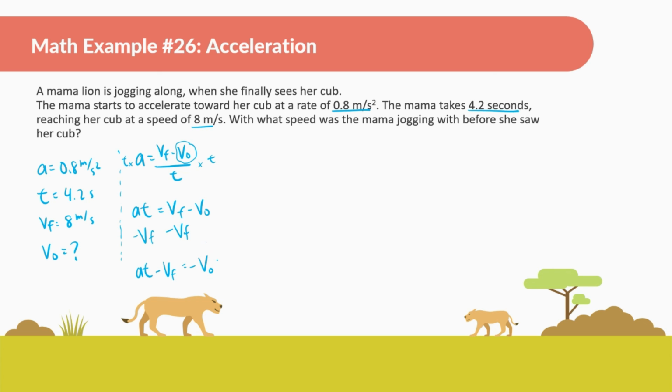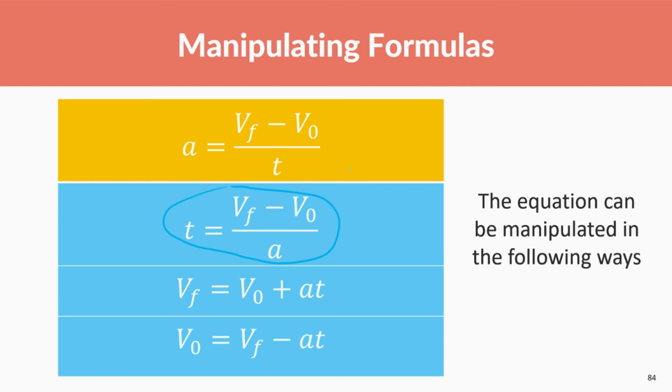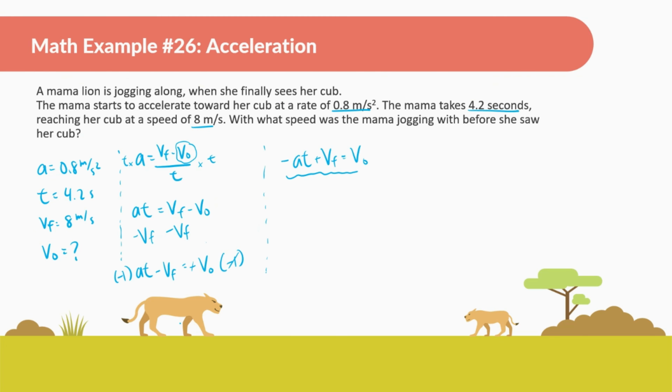Okay. I don't like this negative, so I am going to multiply each side by negative 1. This cancels out the negative on this side, but then it changes everything else. So we have negative acceleration times time plus v final is equal to v initial. And this is the same formula. It looks a little bit different than the earlier one, but it's the same formula. The order is different, but it's the same formula.